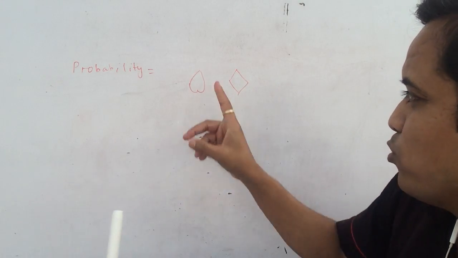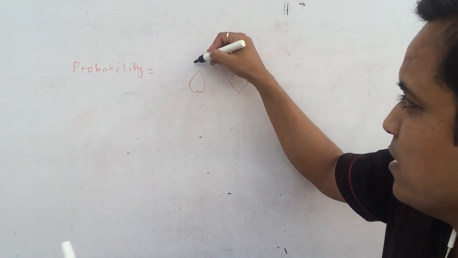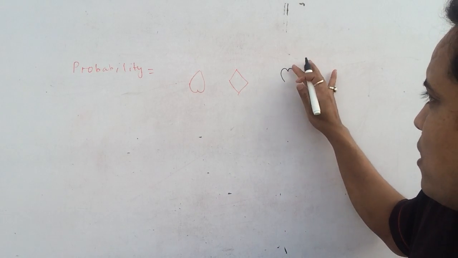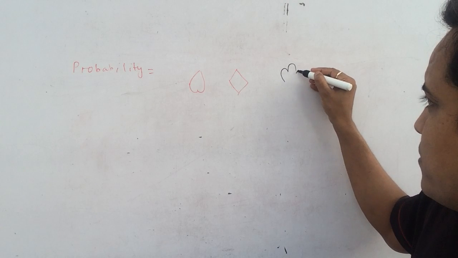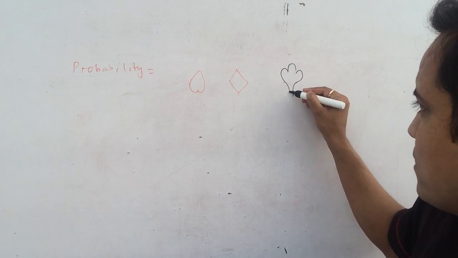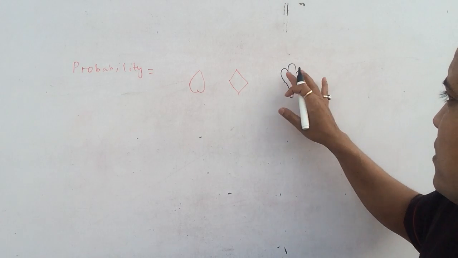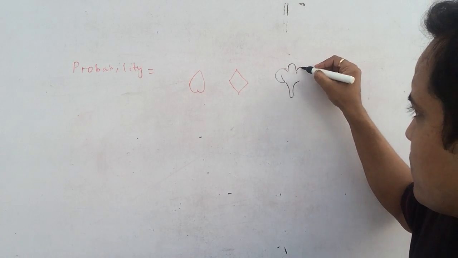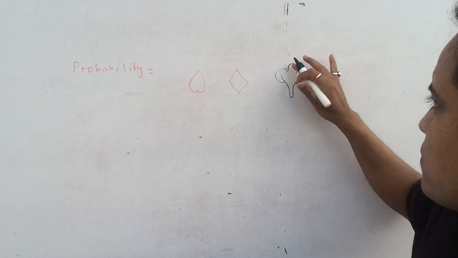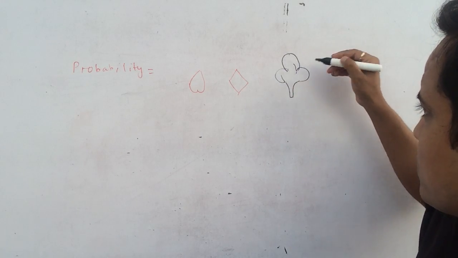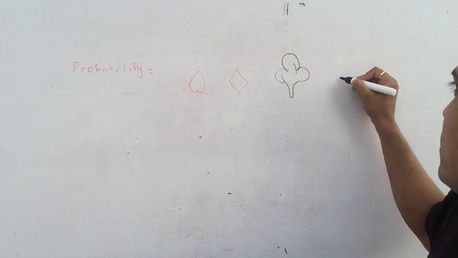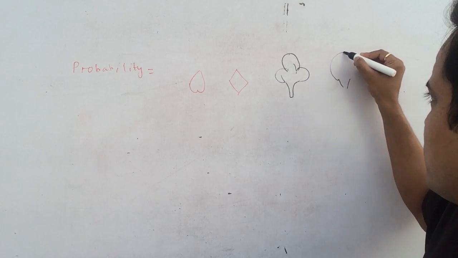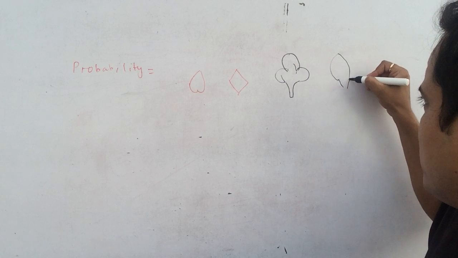Heart and diamond are red in color, and club, I think it is like this, and spade is like this maybe.